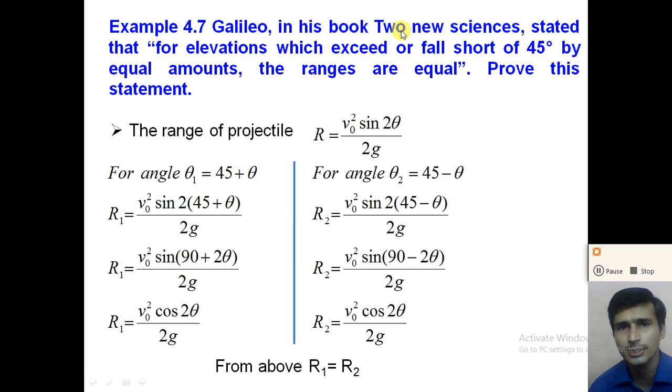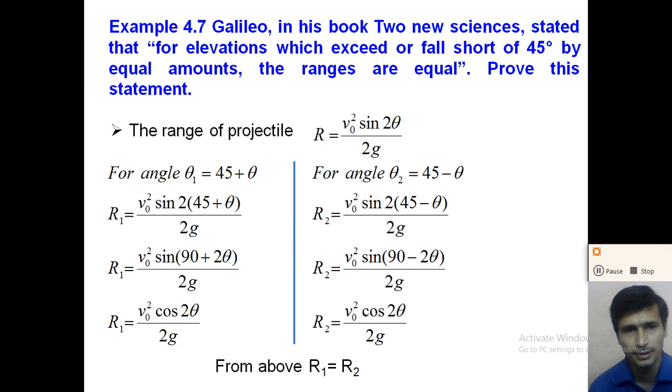Galileo, in his book Dialogue of the Two New Sciences, stated that for elevations which exceed or fall short of 45 degrees by equal amounts, the ranges of the projectile are equal. So when the angle exceeds 45 or falls short of 45, in both cases the range of the projectile is the same.